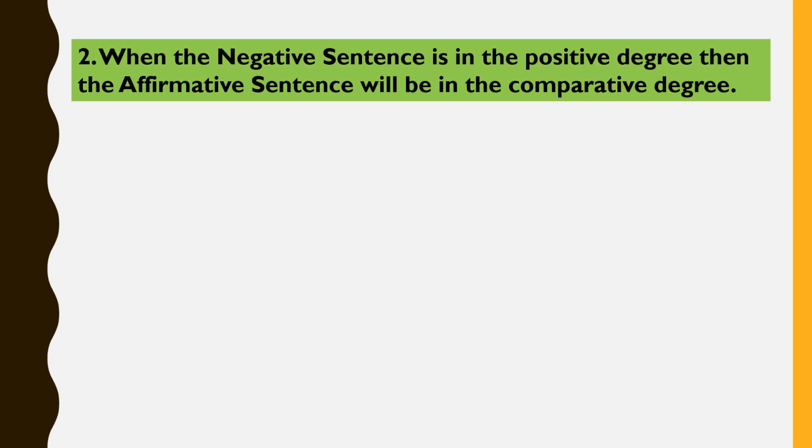The second rule that we can apply while transformation is that if you have a negative sentence and if that sentence is in the positive degree of adjective, then while transforming, the affirmative sentence will be in the comparative degree. That means if the sentence is in the positive degree, when we transform it, it should be in the comparative degree. Let's understand this with the help of an example.